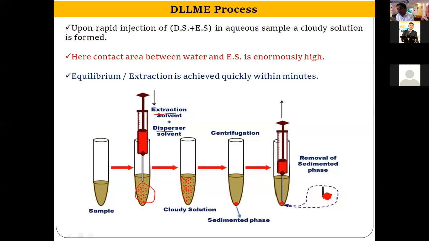And after that, in the next step, we centrifuge the sample. Since chloroform is heavier than water, it sediments at the bottom of the centrifuge tube, and this sedimented phase, that is chloroform, we collect and analyze by HPLC or GC-MS or LC-MS or GC-FID, whatever the instrument. Or people have also used FTIR and UV-visible spectroscopy, and I have coupled thin layer chromatography with DLLME. So basically the whole DLLME procedure can be completed within 5 minutes. The sample consumed is 5 to 10 ml, and the organic solvent consumed is around 100 to 200 microliter of extraction solvent. So this is very quick.